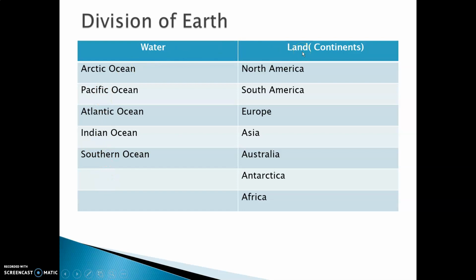Whereas the land is divided among the continents. Continent means a piece of land. A huge piece of land is called a continent, and therefore there are various countries on it. There are 7 important continents on the earth. Those are North America, South America, Europe, Asia, Australia, Antarctica and Africa. These are the names of the 7 important continents and the 5 important water bodies or oceans on the earth.